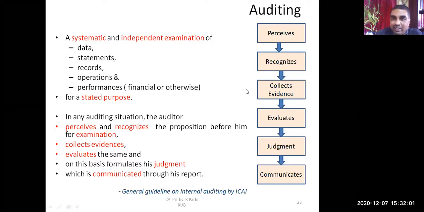And we need to understand the meaning of these terms. First thing, what does the auditor do? He perceives and recognizes the proposition before him. So when the auditor sees some entries or figures in the financial statement, he has to perceive something. Okay, are you with me? If I give some examples, I think you'll be able to appreciate. Suppose you are seeing an item in the balance sheet. Under non-current assets, it shows a vehicle worth 5 lakh rupees. Are you understanding this example?